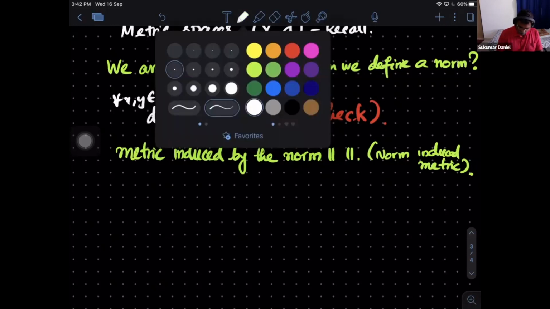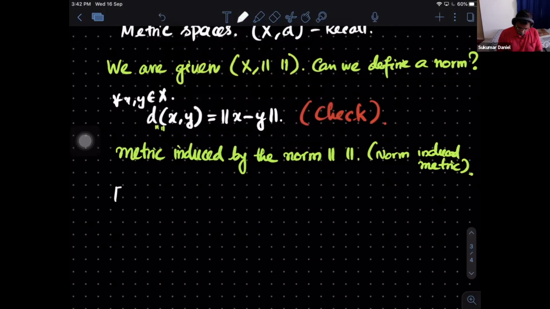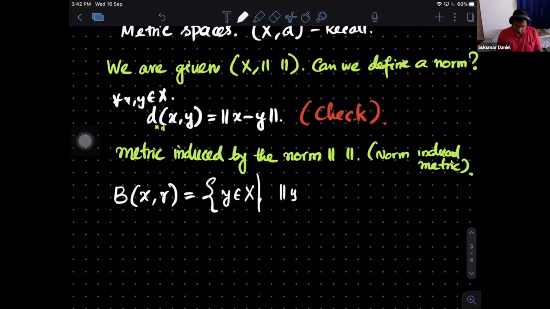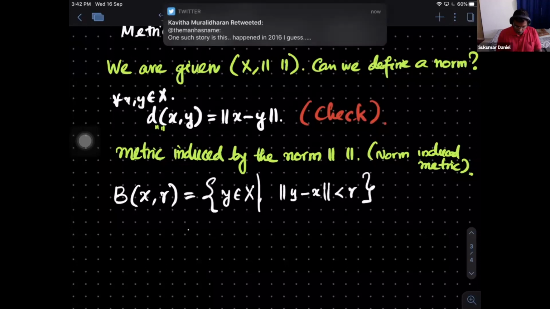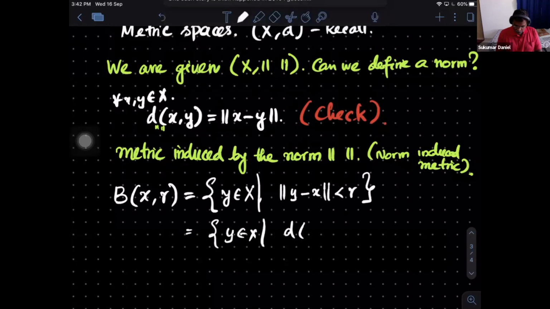So all that I'm asking is the following. You can define a ball centered at some x of radius r. What is this? All those elements in the vector space such that the distance between y and x is less than r. Or if you want to write this in norm language, this is how you define a ball.